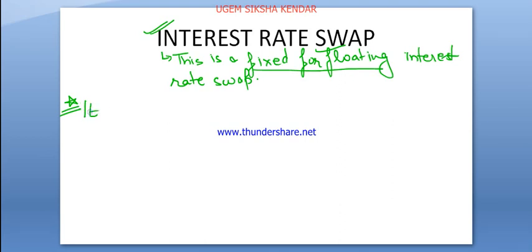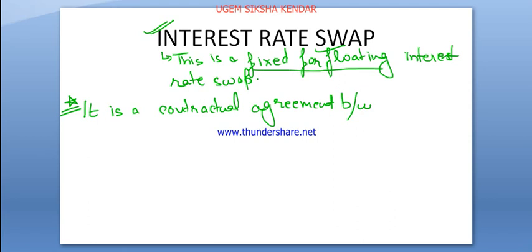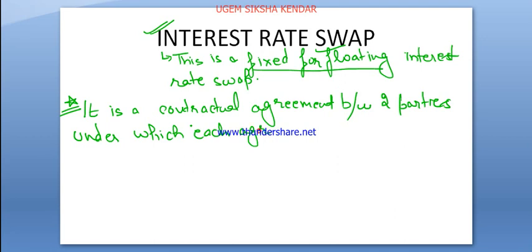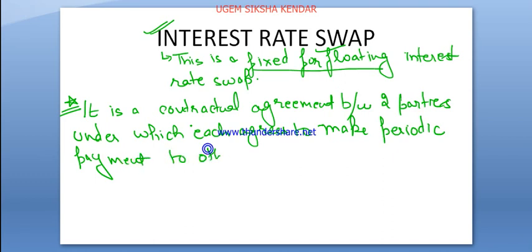Basically, an interest rate swap is a contractual agreement between two companies or two parties, under which each agrees to make periodic payments to the other for an agreed period.